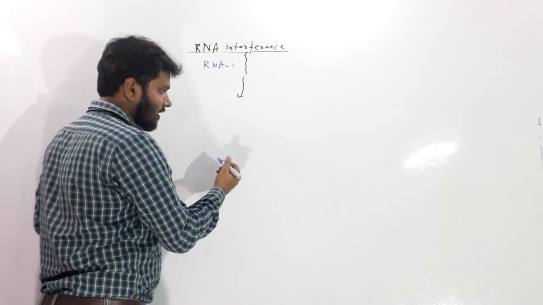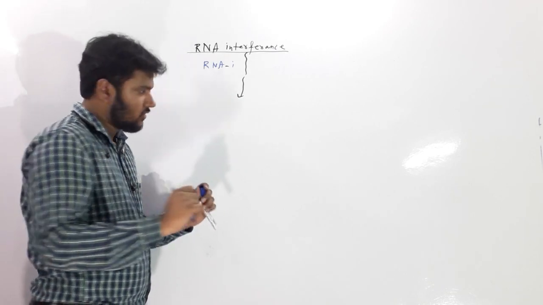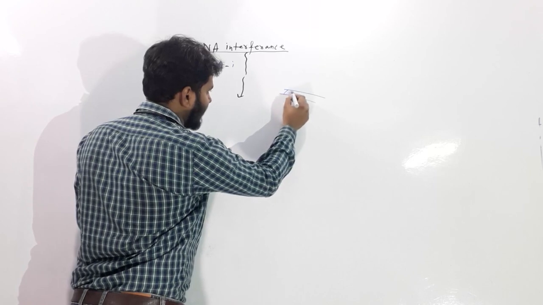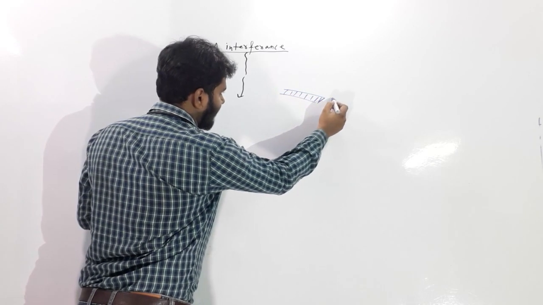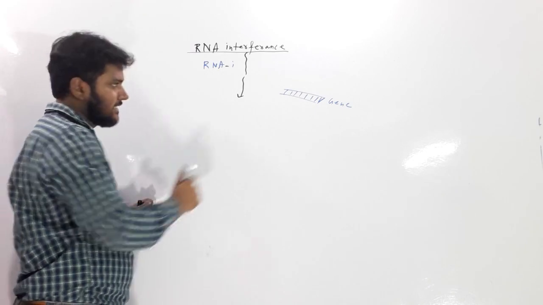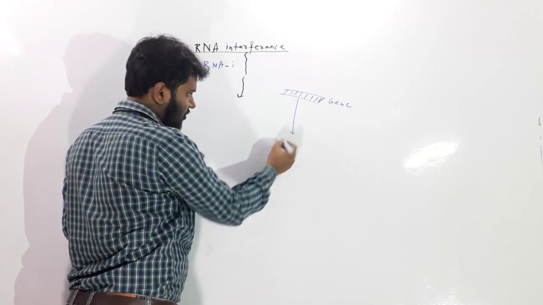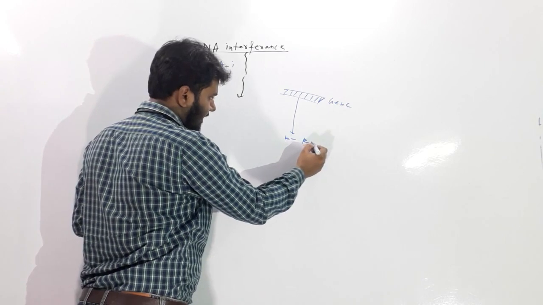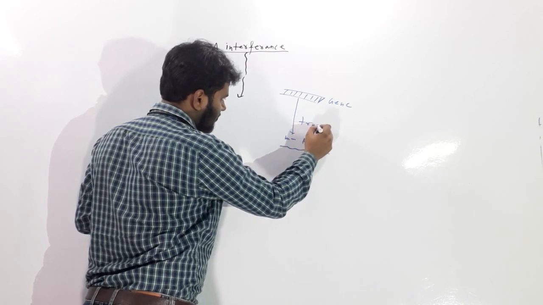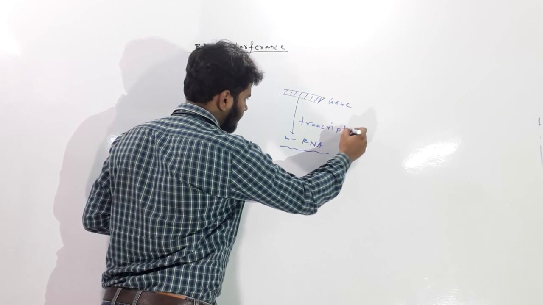How? Let us see. There are a lot of types of RNA, you know. How one gene is expressed, you also know. Suppose this is one piece of DNA. We are taking that this is one gene. This gene is expressed as mRNA. This is called transcription, you all know.